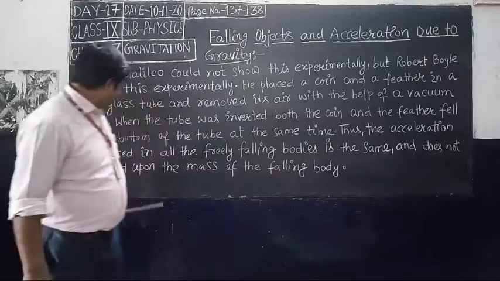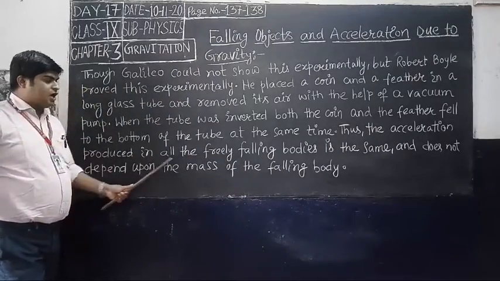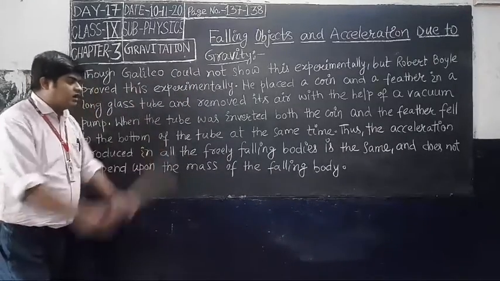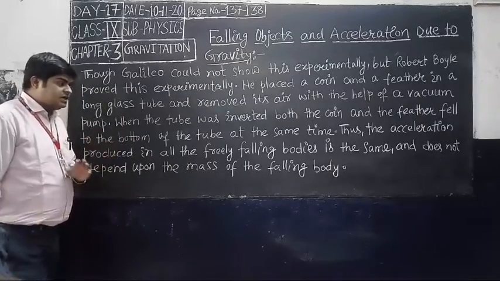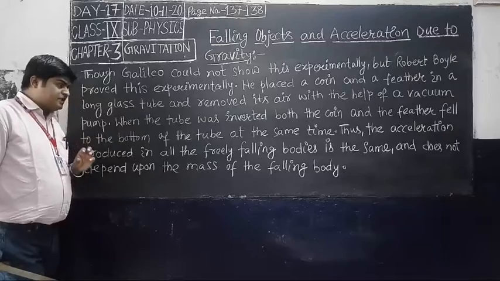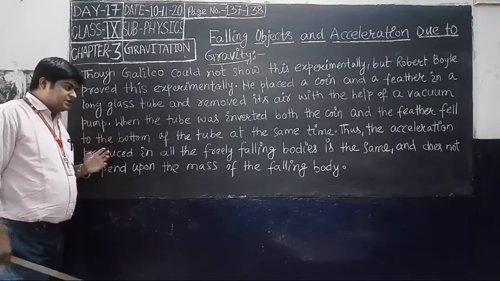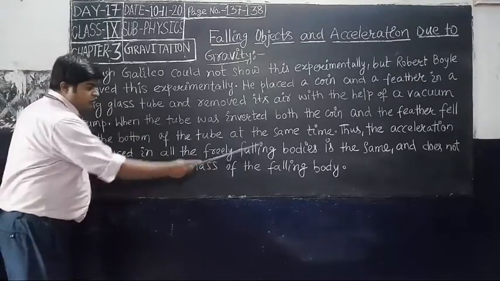Thus, the acceleration produced in all freely falling bodies is the same. I have taught you about freely falling objects.